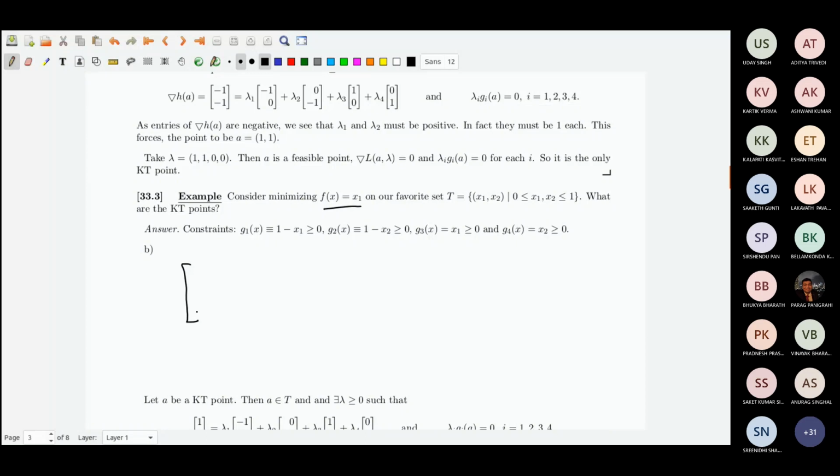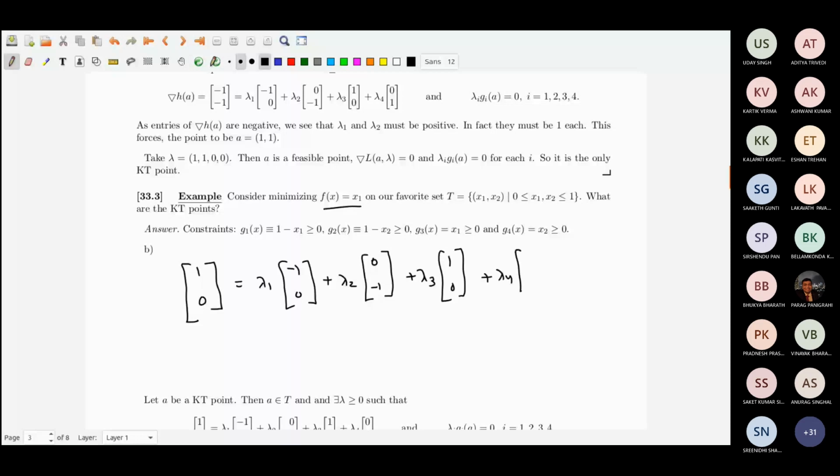Only thing is that grad f will change, it is equal to lambda 1 times (-1, 0) plus lambda 2 times (0, -1) plus lambda 3 times (1, 0) coming from G3 plus lambda 4 times (0, 1) coming from G4, and so that would force lambda 3 greater than 0.